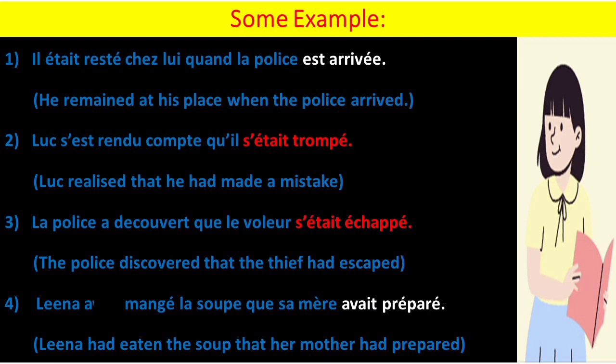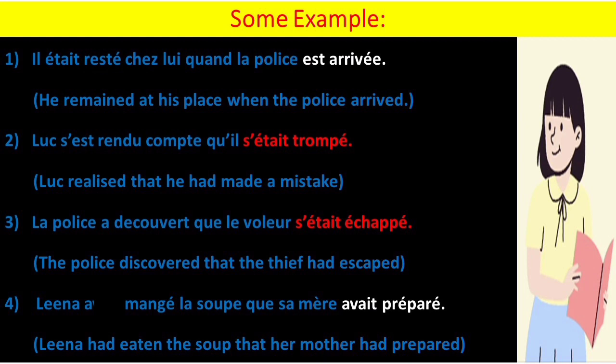He made a mistake. So we are using this verb in plus-que-parfait with the auxiliary être, but in imparfait form. Right? So il s'était trompé. Être auxiliary in imparfait form and the main verb is tromper, which is the participe passé. We are using this. Okay, so il s'était trompé. And the second action is Luke realized. So that we are conjugating in passé composé. Understood? Now let's see the third example.